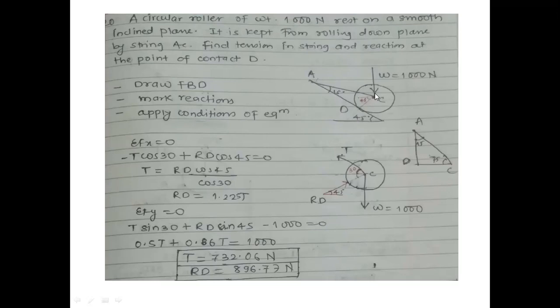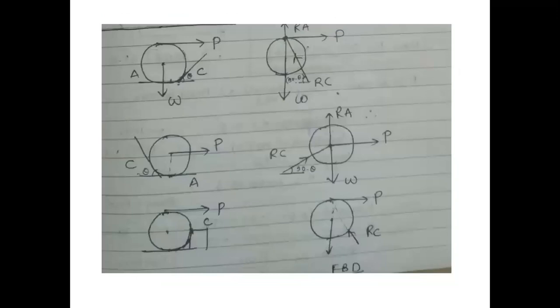How am I saying this? See, if I mark Z angles over here, if this is 45, it has to be 45. And I got a complete inclination as 75. If I subtract 45 from this 75, I'll come to know the inclination as 30 degrees. For that reason, here 30 is being marked. Then T sine 30 plus RD sine 45 minus 1000 is equal to 0. If I put RD in terms of T, I will get a value of T as 732.06 and RD will be 896.77.